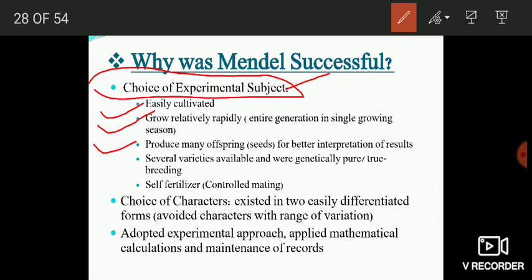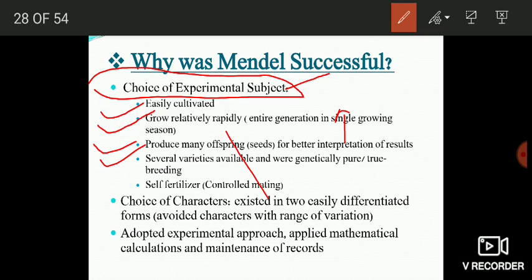Third, the garden pea produces many offspring or seeds, and this allowed Mendel to better interpret his results. If you have a large progeny, a large number of offspring, this allows you to better interpret your results and get at the right conclusions. And there were several varieties of pea available to Mendel, and these were all genetically pure or true breeding.